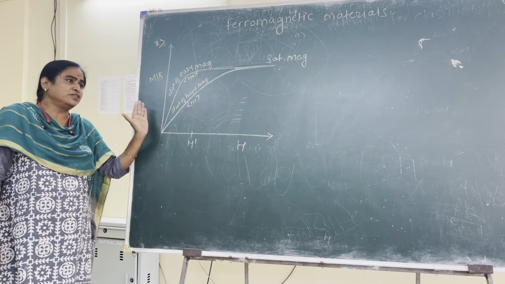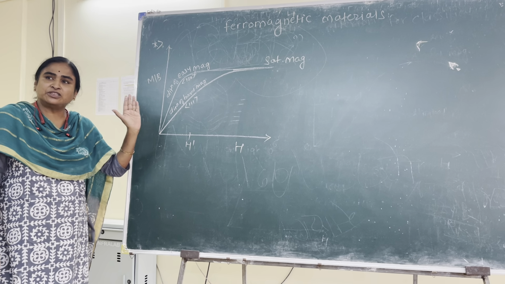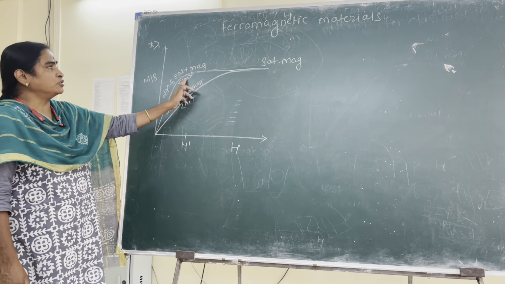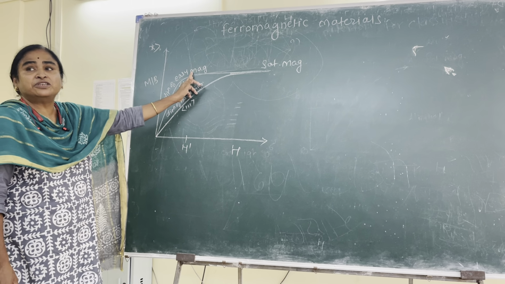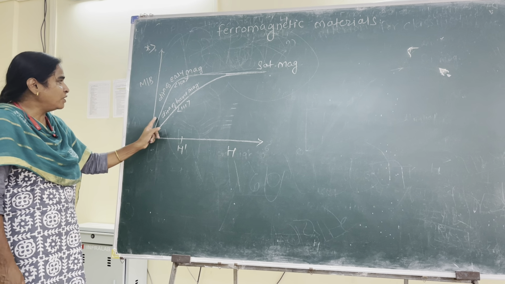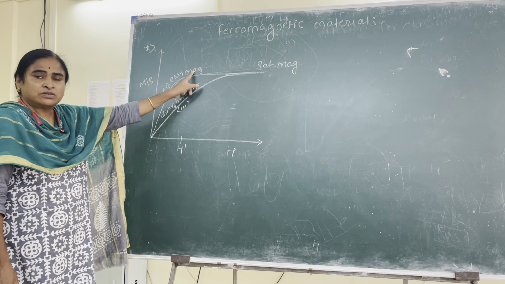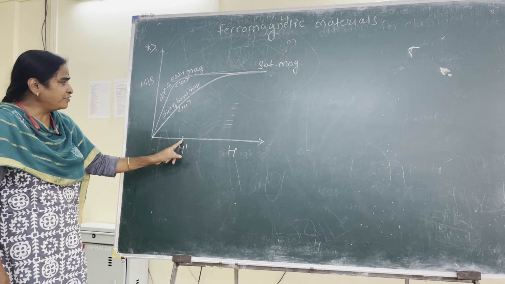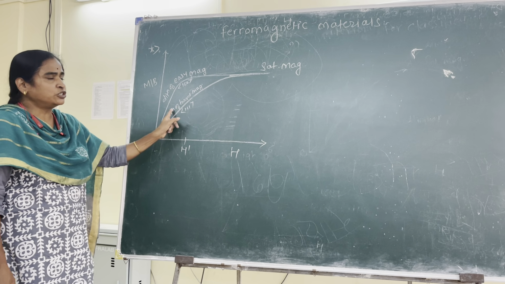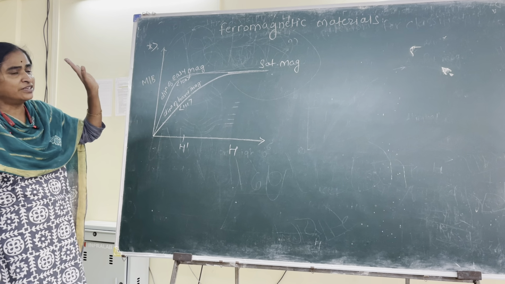You have certain crystallographic axes along which the magnetization can be readily acquired, and the direction along which the acquired magnetization is maximum for a given value of applied field is called the direction of easy magnetization. Whereas where the acquired magnetization is less for the same applied field, it is called the direction of hard magnetization.